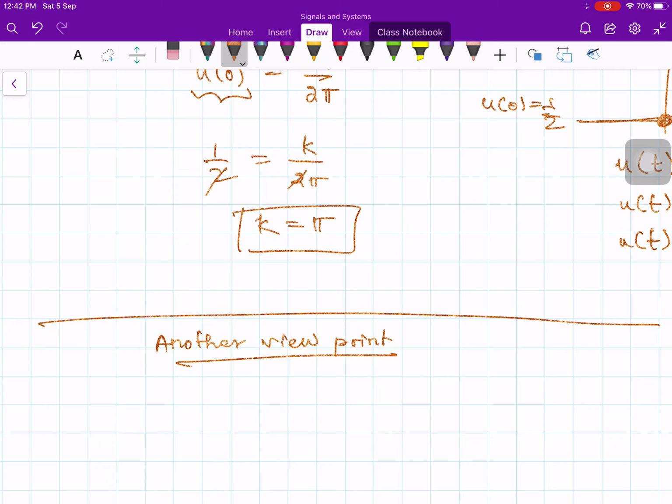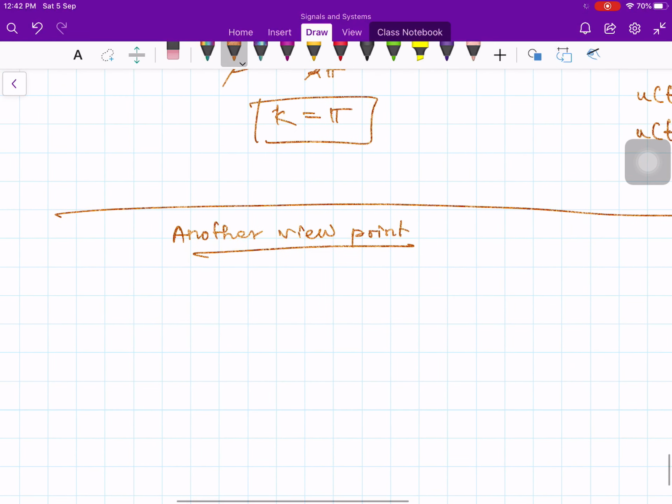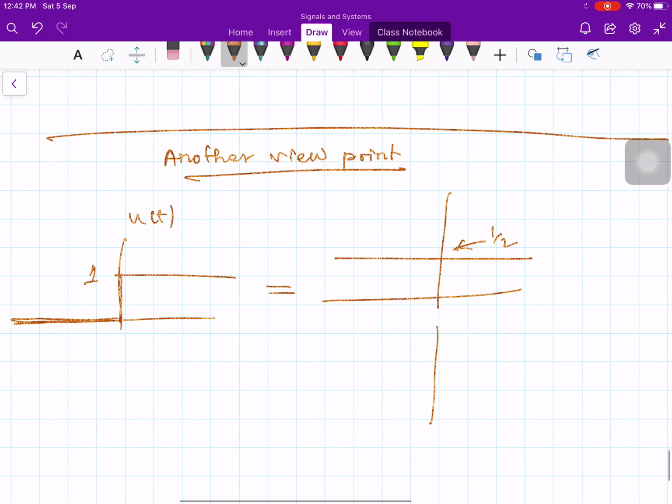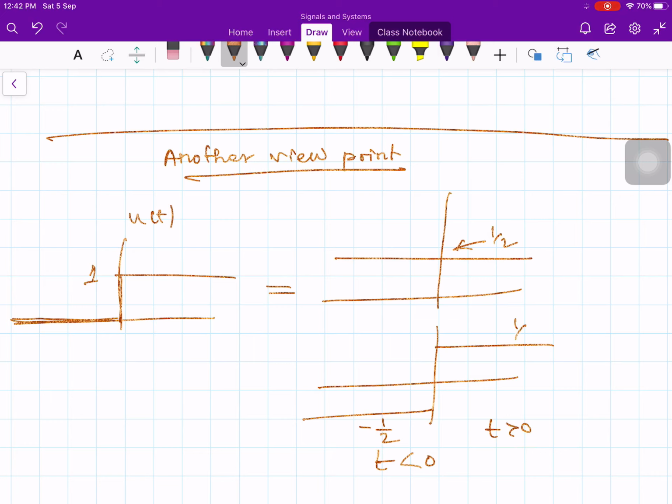The other one is, what is u of t? U of t is a step function like this. It is 0, and then suddenly it jumps and maintains 1. This will be equal to a constant function of amplitude 1/2, plus another function which I define like this: when t is less than 0, its value is -1/2, and when t is greater than 0, its value is +1/2. Let us say this is x1 of t and then x2 of t.